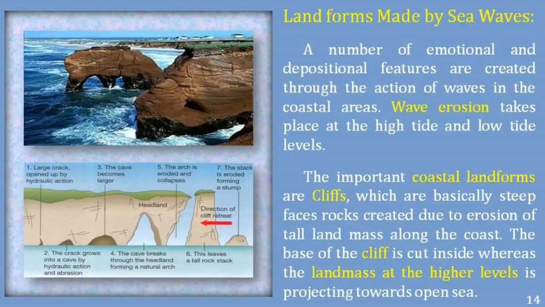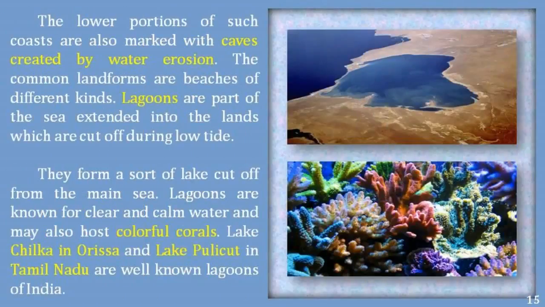Landforms made by sea waves. A number of erosional and depositional features are created through the action of waves in the coastal areas. Wave erosion takes place at high tide and low tide levels. The important coastal landforms are cliffs, which are basically steep-faced rocks created due to erosion of tall land mass along the coast. The base of the cliff is cut inside, whereas the land mass at the higher levels is projecting towards the open sea. The lower portions of such coasts are also marked with caves created by water erosion.